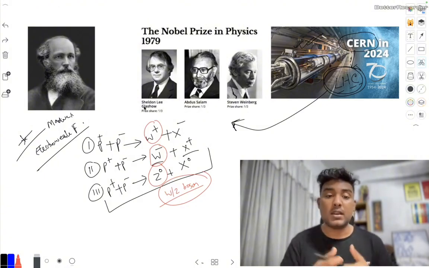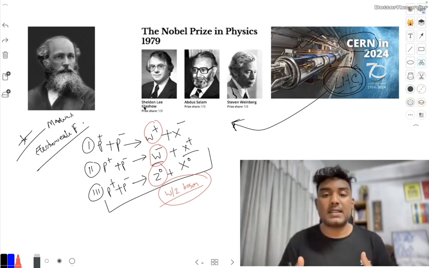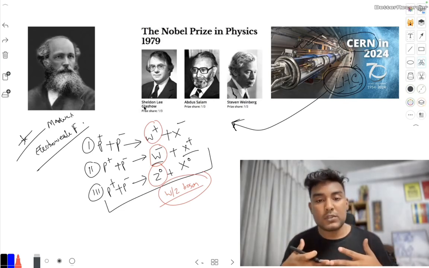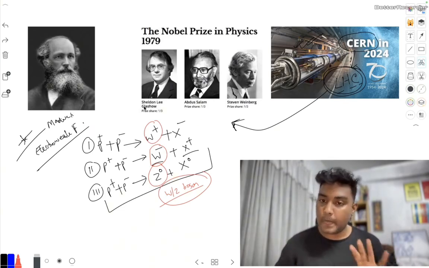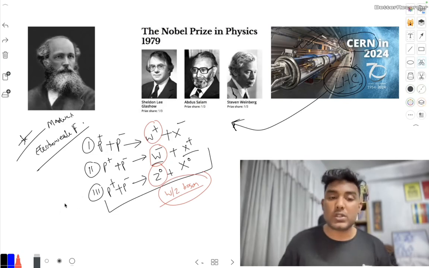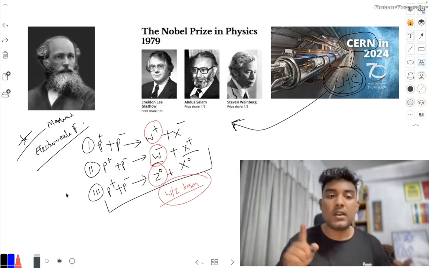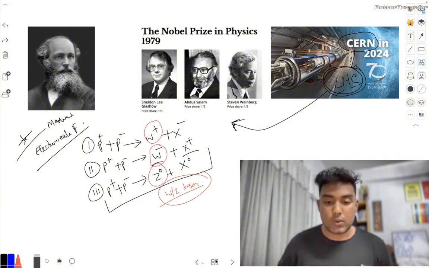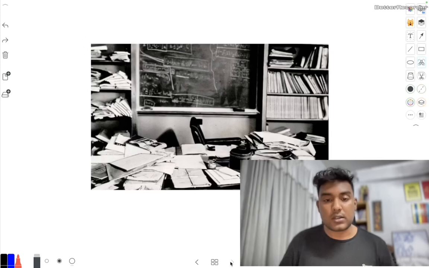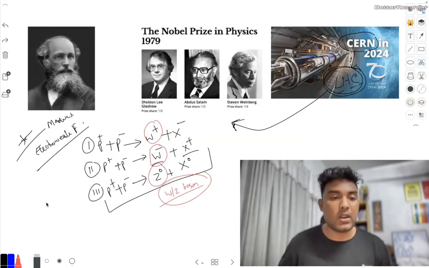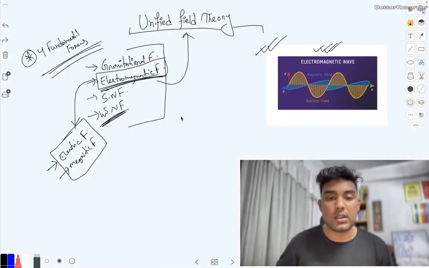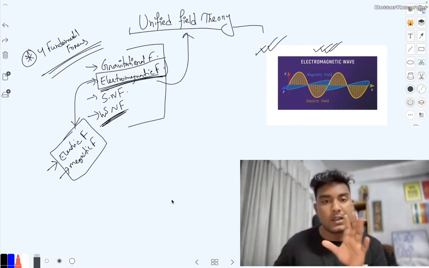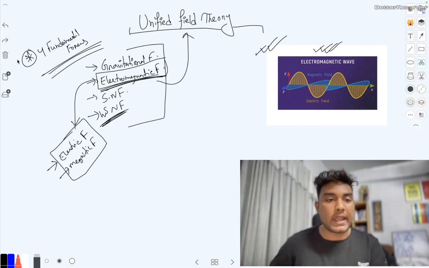We found that the electroweak force really exists. So we combined two fundamental forces and we got the electroweak force. That's the thing. So these are the two things: Maxwell's electromagnetic force and these three scientists' electroweak force. If we plot all of these together, we get the unified field theory. It is going to be like this.